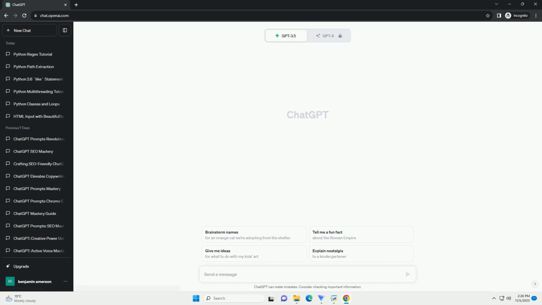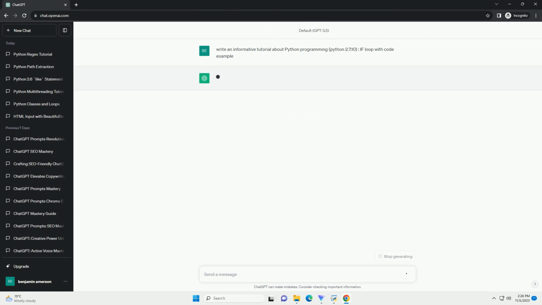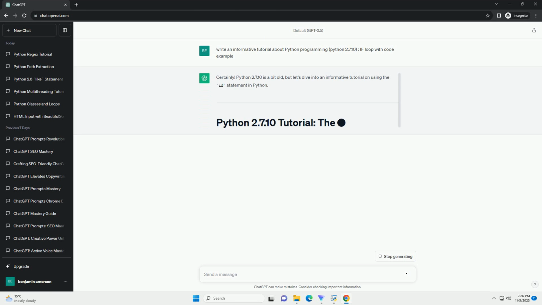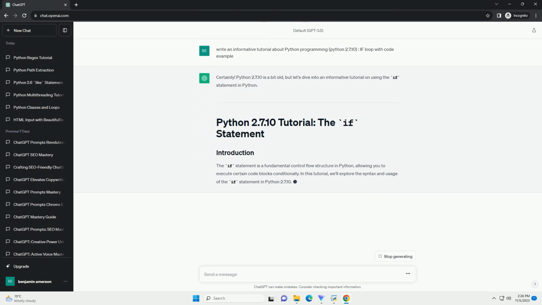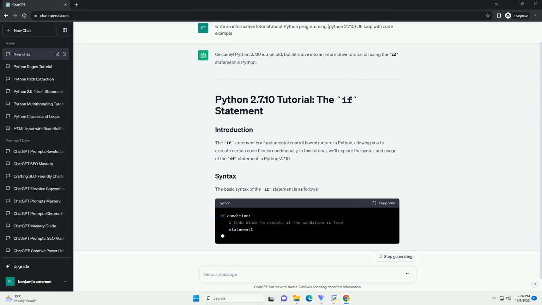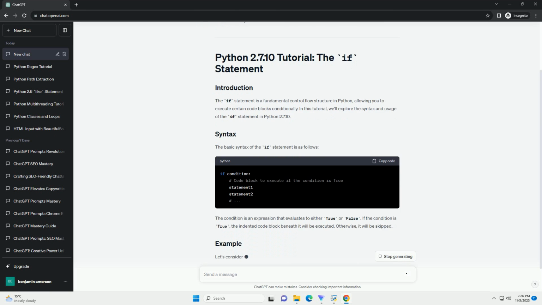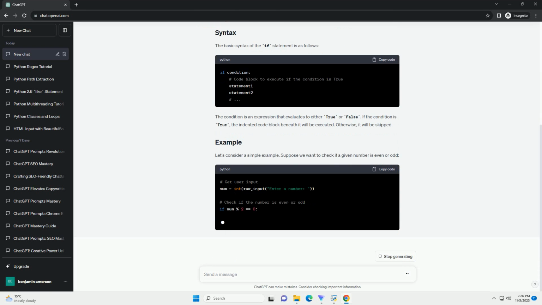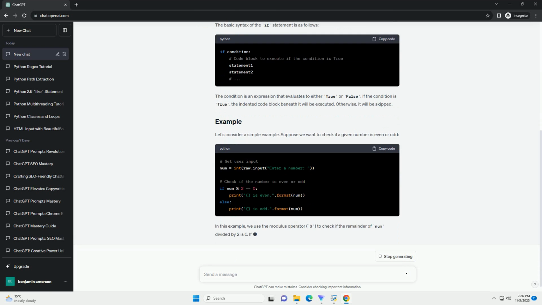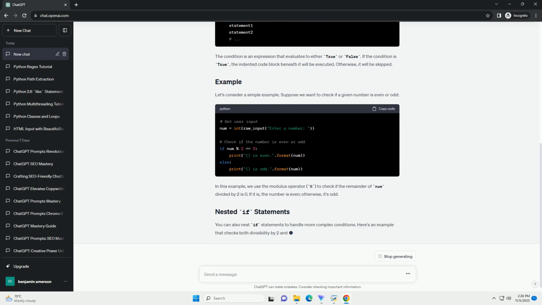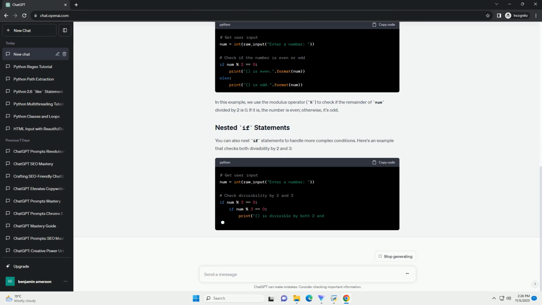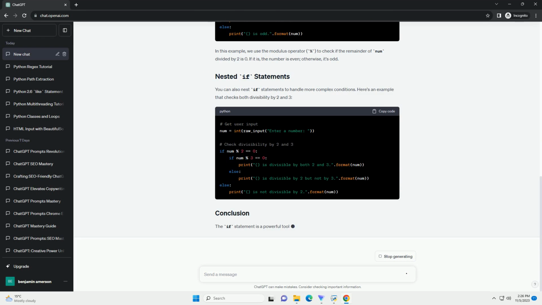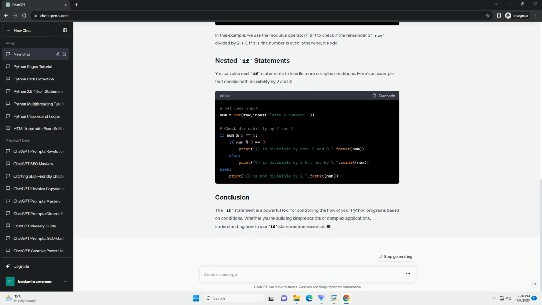Python 2.7 is an older version of Python, and I recommend using a more recent version, such as Python 3.x, as Python 2.7 has reached its end of life and is no longer supported. However, I can provide you with a tutorial on using conditional statements in Python, specifically the if statement, which is common to both Python 2.x and 3.x.